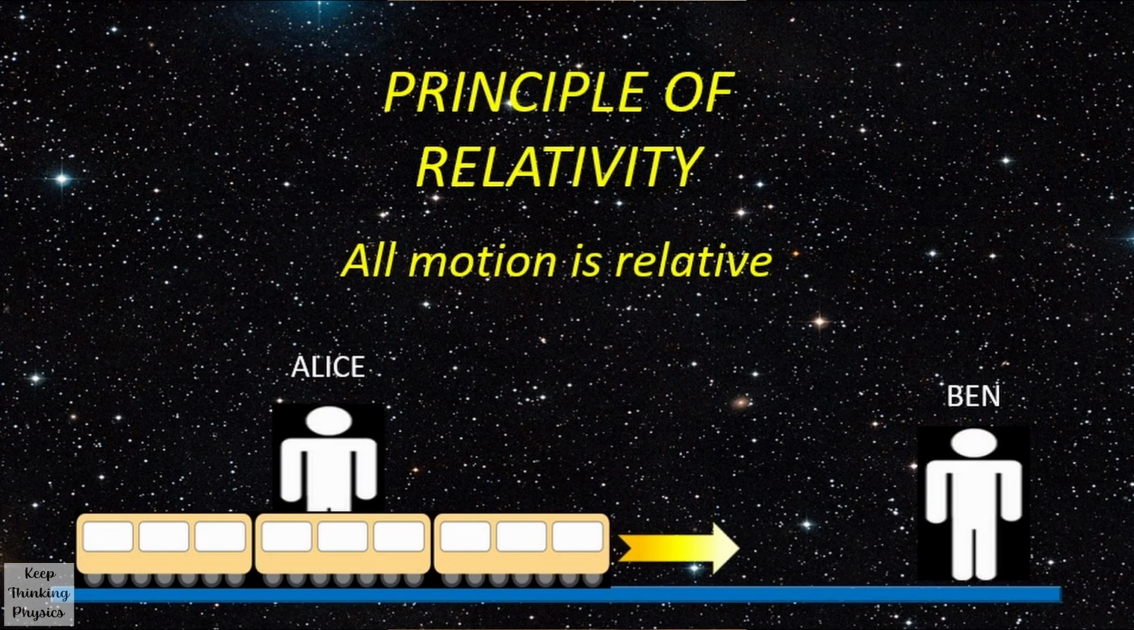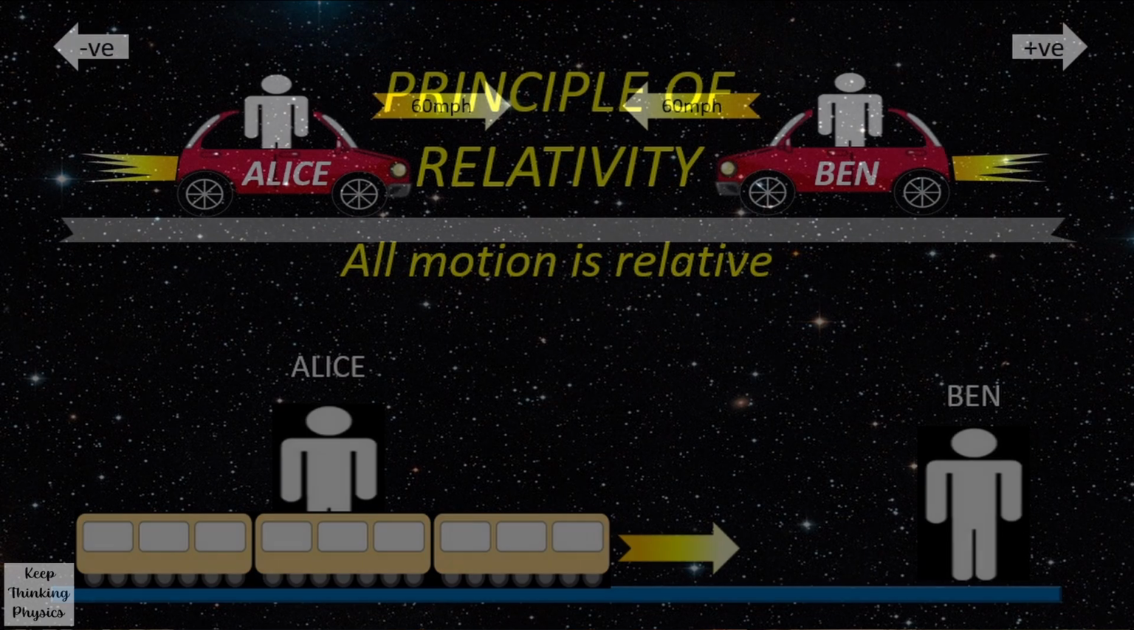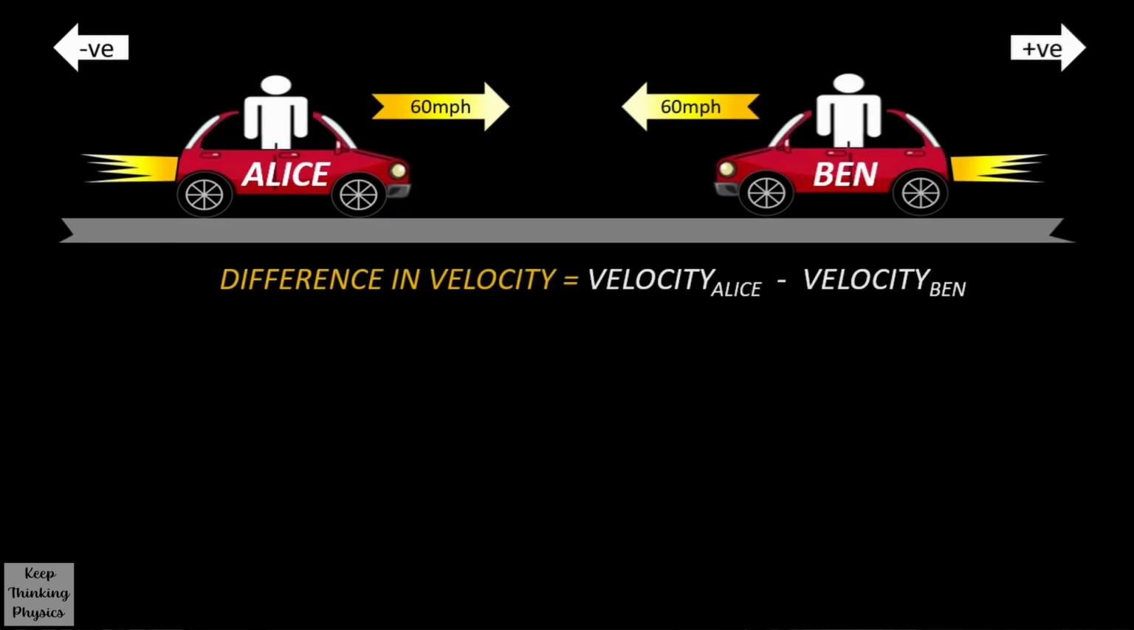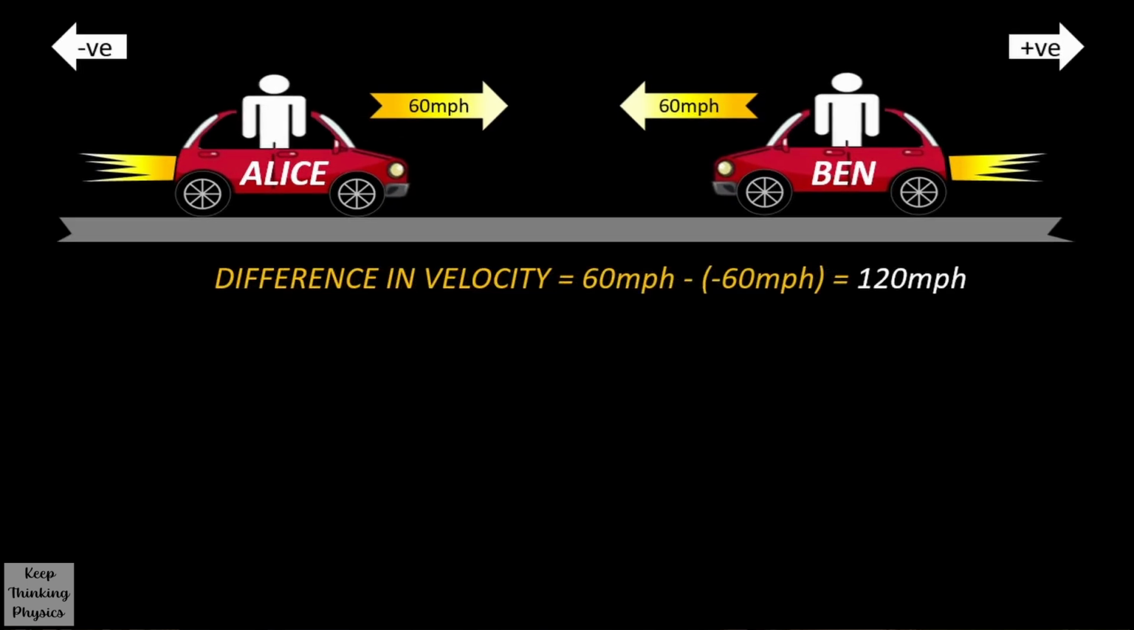Let's look at this idea a bit further. Let's say Alice and Ben are in two cars travelling in opposite directions, and both cars have a speed of 60 miles an hour. The 60 miles an hour is their speed with respect to the road, but of course they are also moving relative to each other. Now, it is obvious that the closing speed of the two cars as they pass each other will be 120 miles per hour. Alice and Ben will each measure the difference in velocity between them of 120 miles per hour.